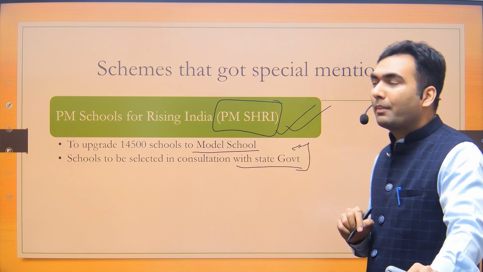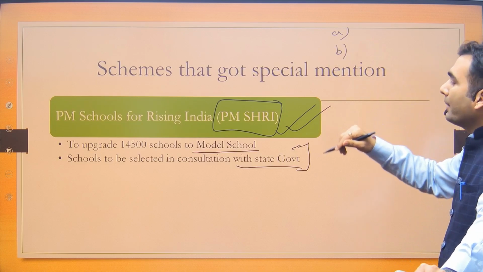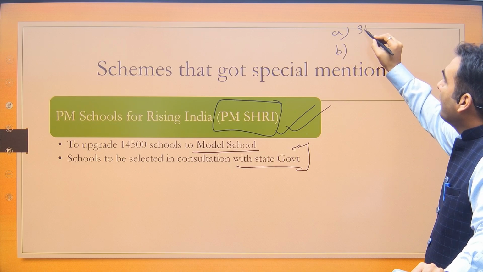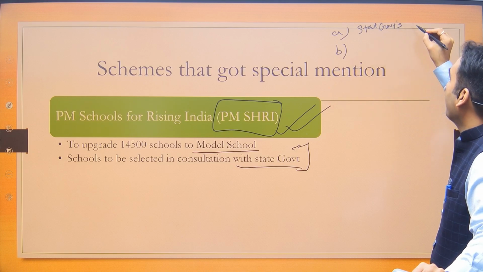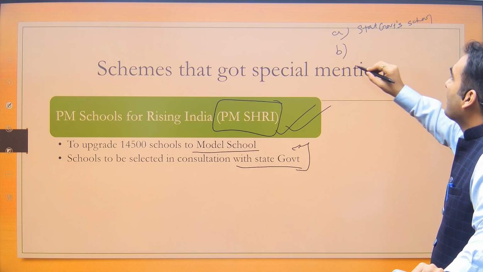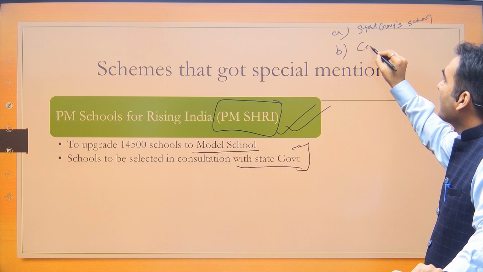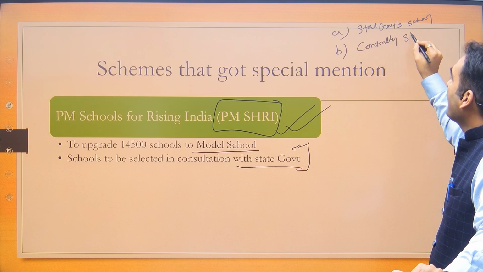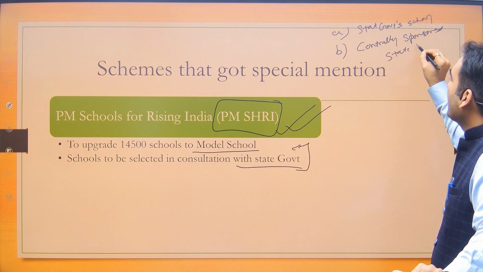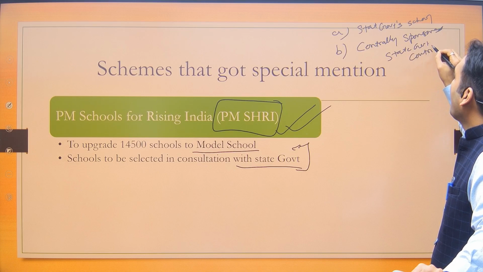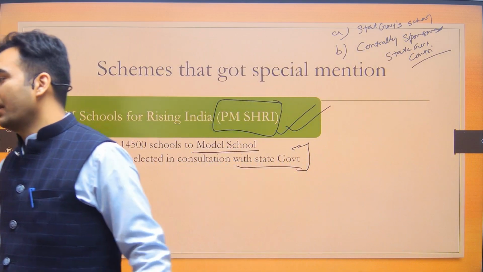Now you make a guess. You have to tell me which of the 2 statements are correct. Statement A: state government schools can also be converted into model schools under the PM Shri scheme. The second statement, B: it is a centrally sponsored scheme in the sense that a state government also has to make a contribution. So this scheme also involves a state government contribution. Which of these statements are correct? A, B, both A and B, neither A nor B.